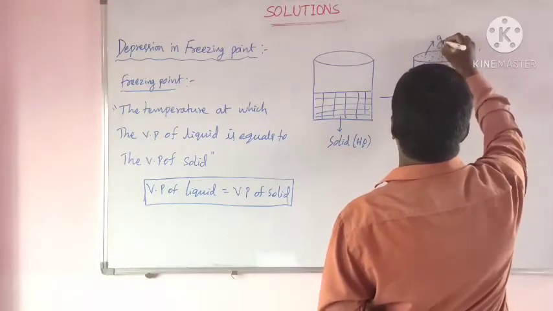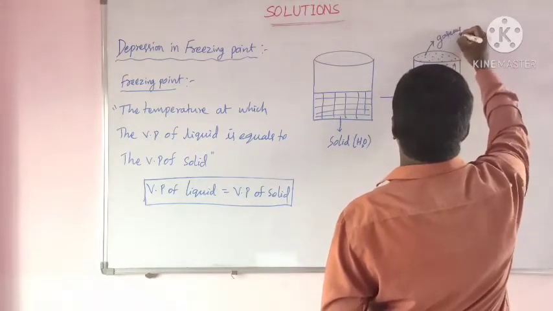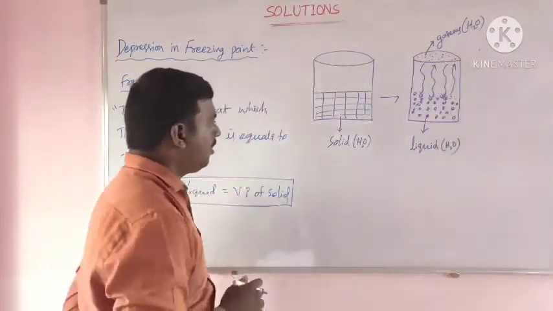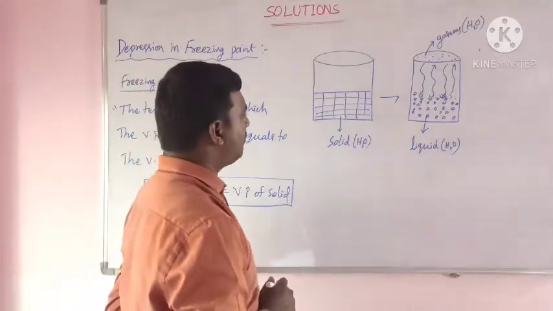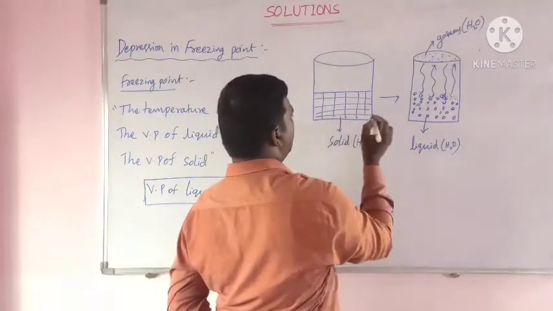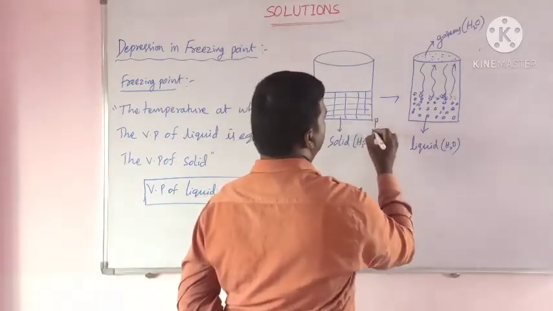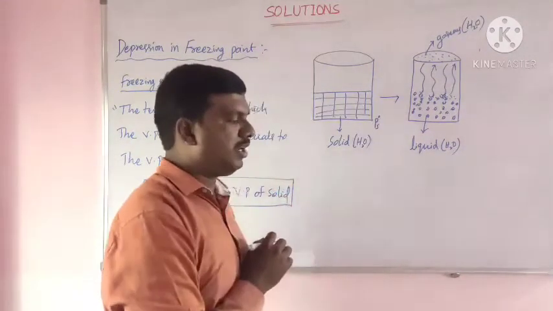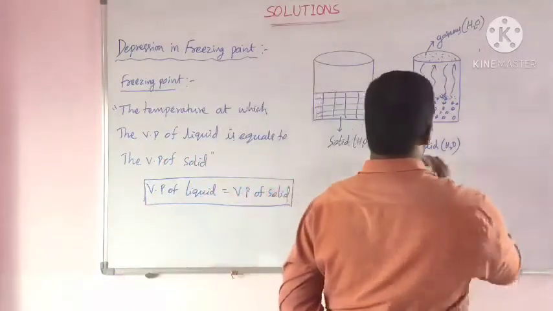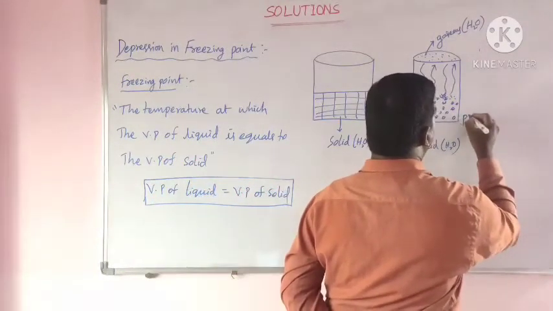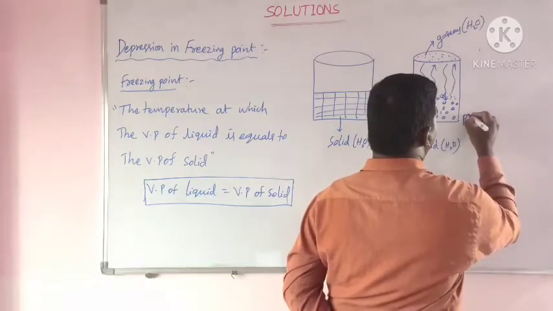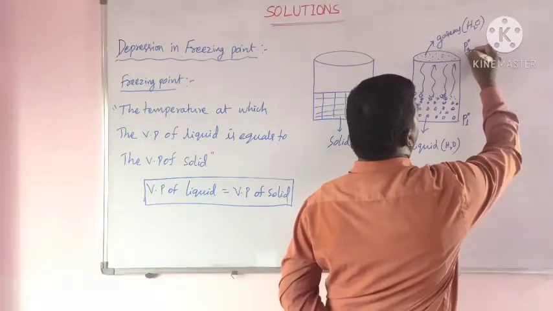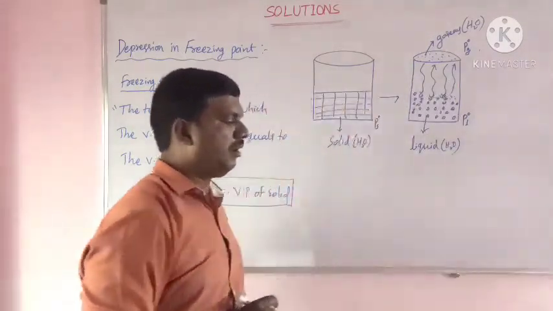And this is gaseous water. Here, vapor pressure of solid is PS naught. Vapor pressure of liquid, PL naught. Vapor pressure of gas, PG naught.